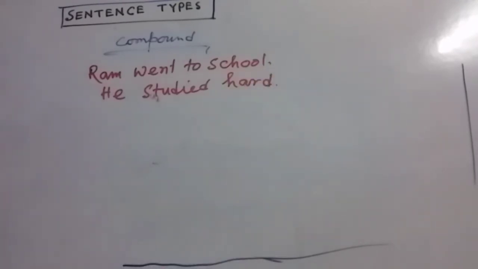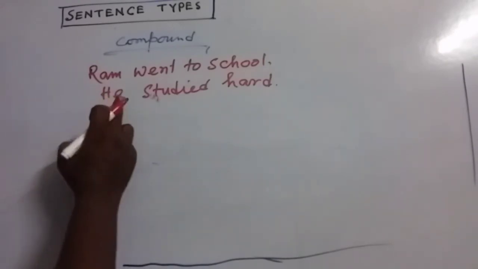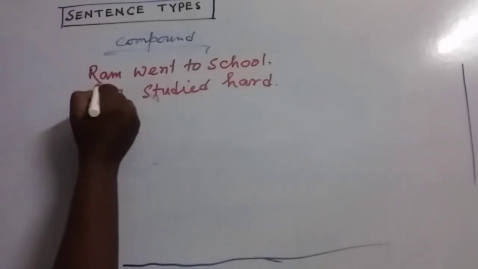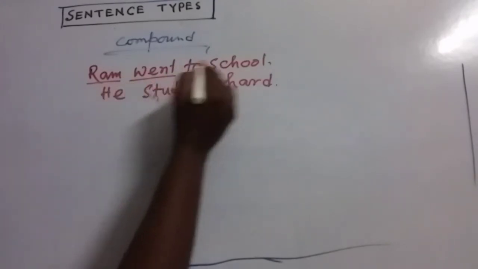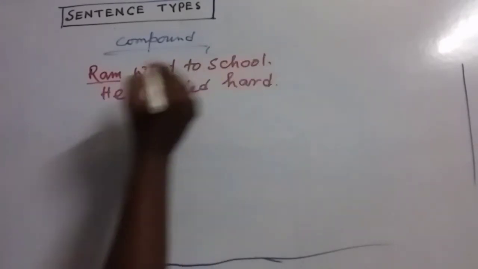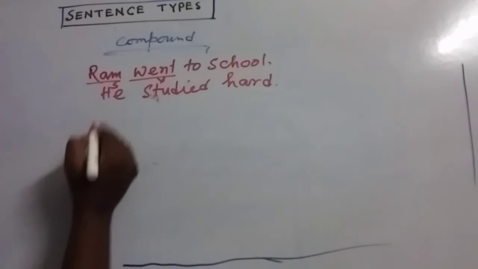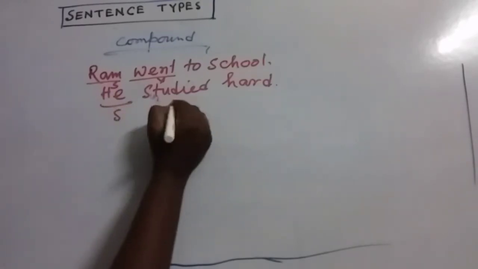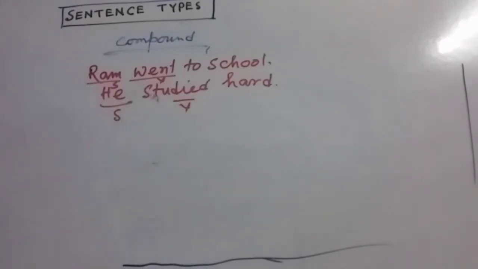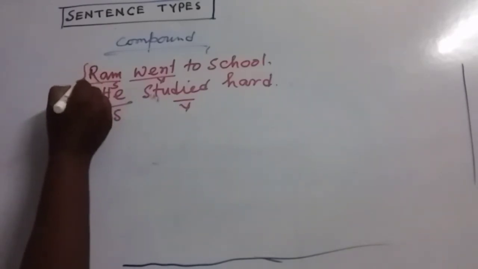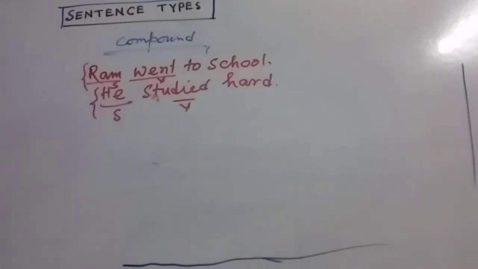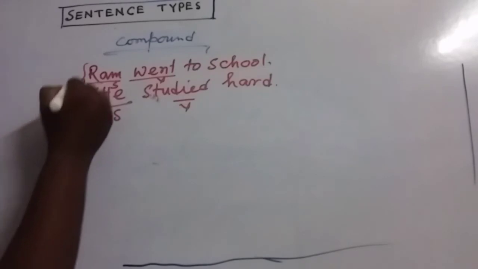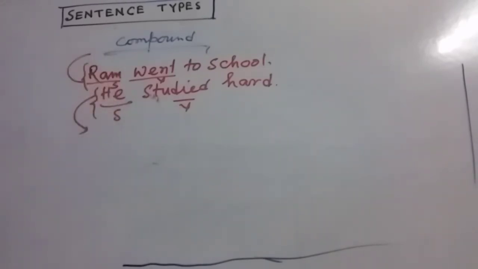Look at these sentences. There are basically two sentences: Ram went to school and he studied hard. Here, this is the subject, this is the verb. This is the subject, this is the verb. So there are two subjects and two finite verbs, and both of these are independent. That means they are not dependent upon one another. Each can convey a particular sense.